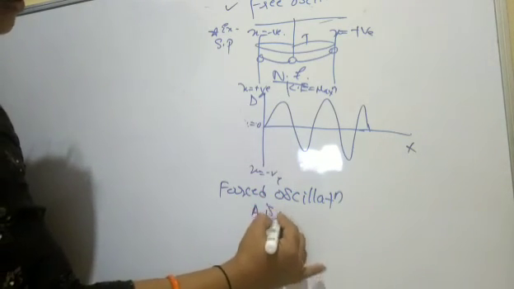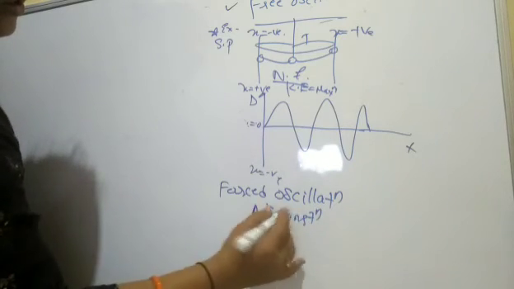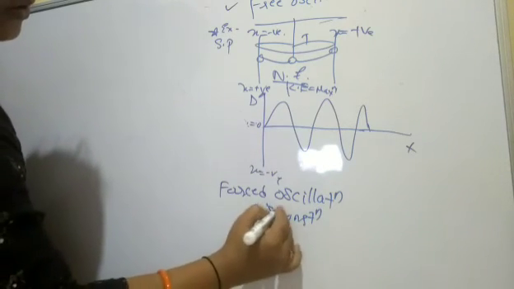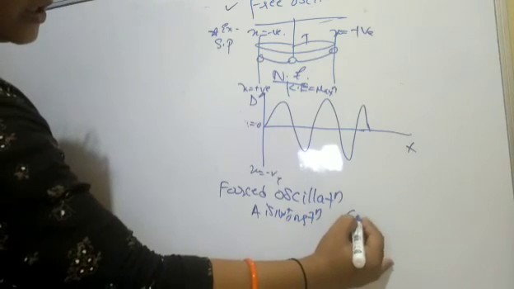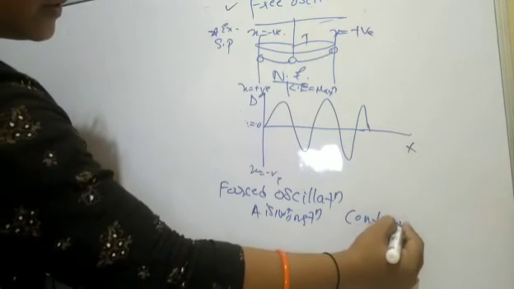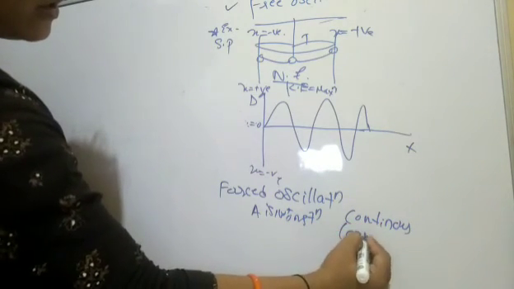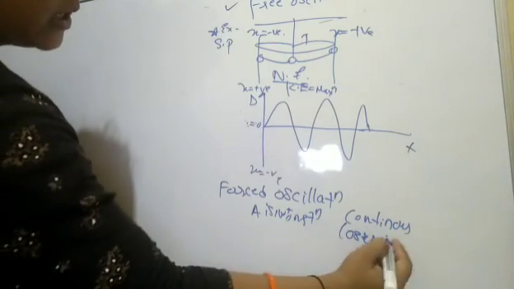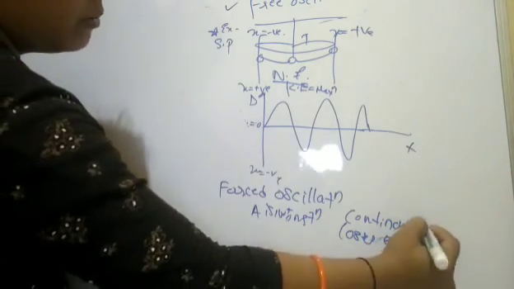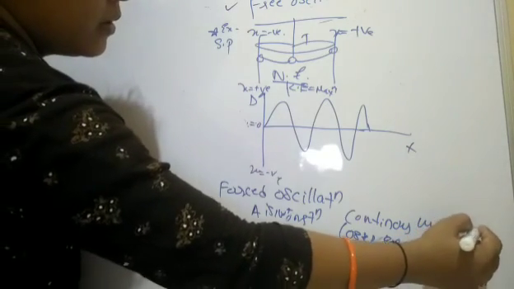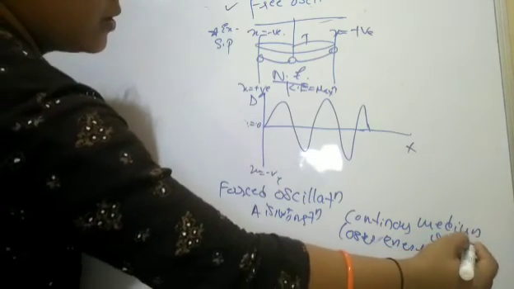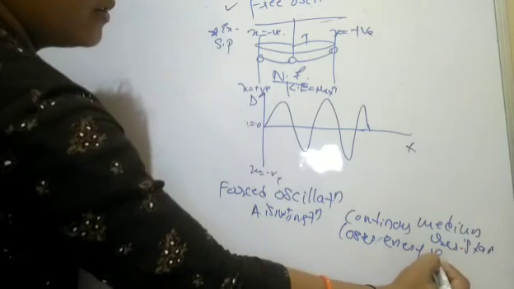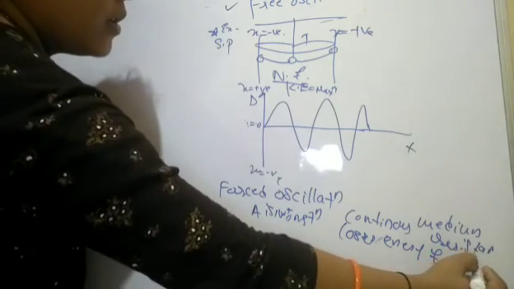Amplitude is not constant, it continuously loses energy due to the medium resistance or the friction, right?